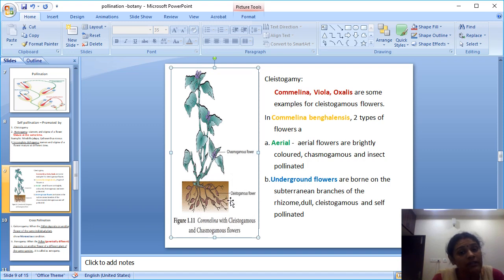If you see the underground flower, it is pale in color, and it is produced on the subterranean branch. Subterranean branch means the lower branch of the rhizome. The lower branch is producing the pale, light-colored flower, which follows cleistogamous pollination. It does not need any wind or insect for pollination. It will do its pollination by itself. So this is cleistogamous, and that is chasmogamous, which is bright purple in color. This is also one of the self-pollination promoting mechanisms.